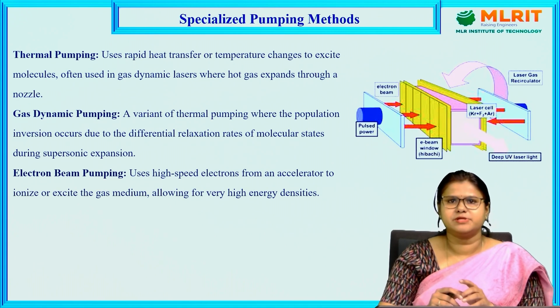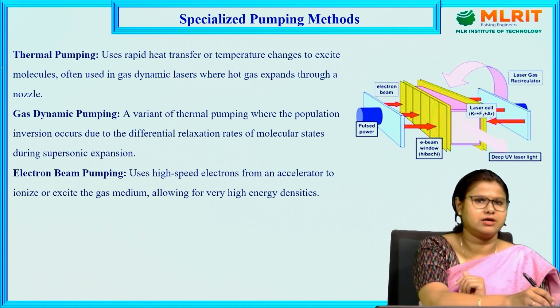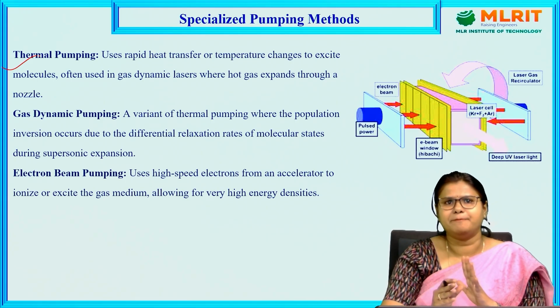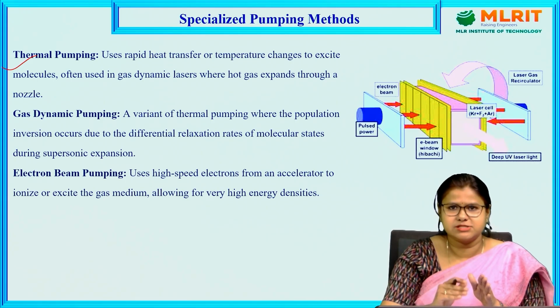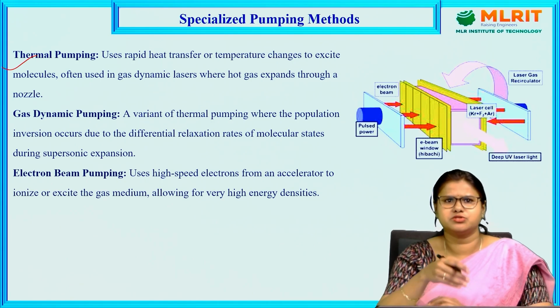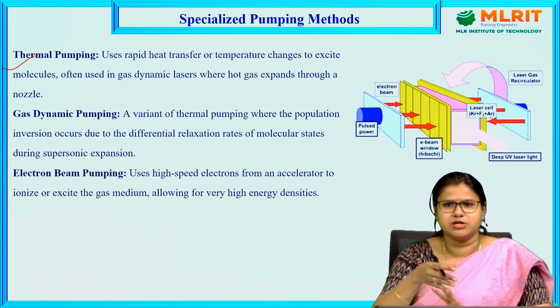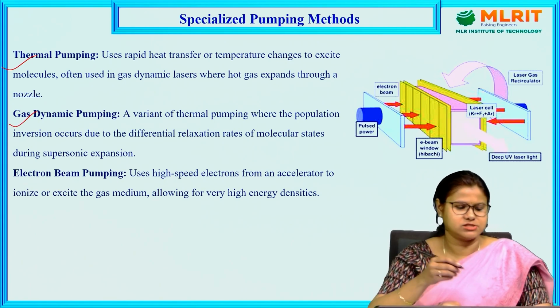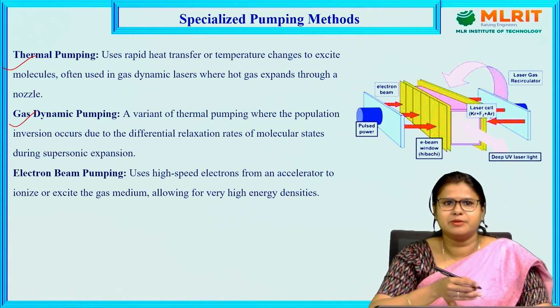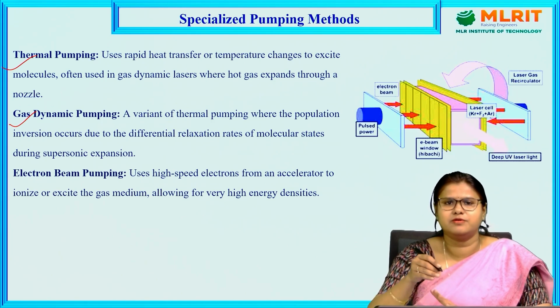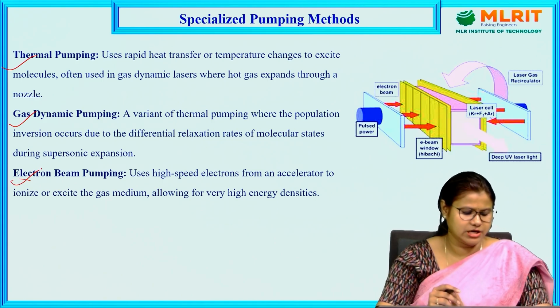Then some special pumping methods are like thermal pumping, where we use rapid heat transfer or temperature changes to excite molecules, often used in gas dynamic lasers, where hot gas expands through a nozzle. And the next process is gas dynamic pumping. Here, a variant of thermal pumping, the population inversion occurs due to the differential relaxation rate of molecular states during supersonic expansion.